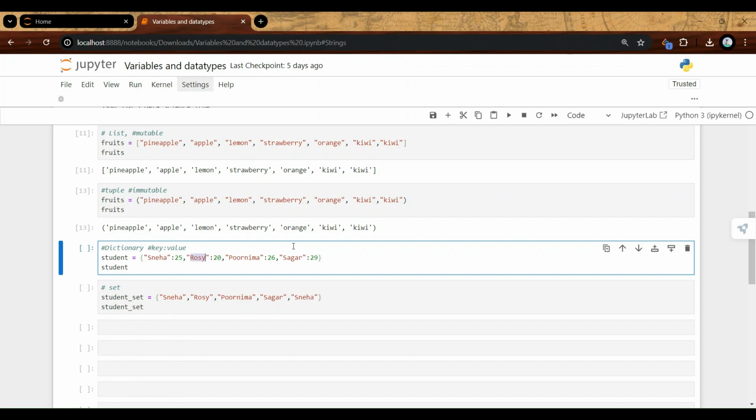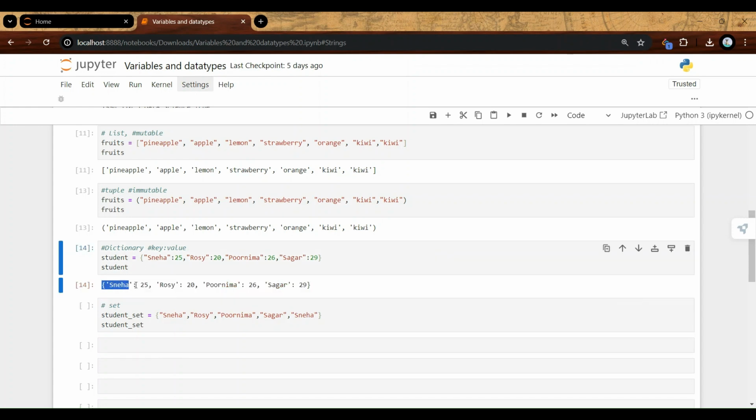And the same thing I'll repeat for the other students. If I have other students, I'm going to give it this way, right? So this is a pair of key and value separated with a colon, and every pair is separated by a comma. Inside a dictionary there are a lot of other combinations. We will be learning about nested dictionaries, nested lists, and a lot of other things going forward. For now, this is basically the structure of a dictionary, and that's what I want you to remember as of now. You say student to print the result, so I'm just saying student, Shift+Enter to run, and here is our output: it prints the entire dictionary.